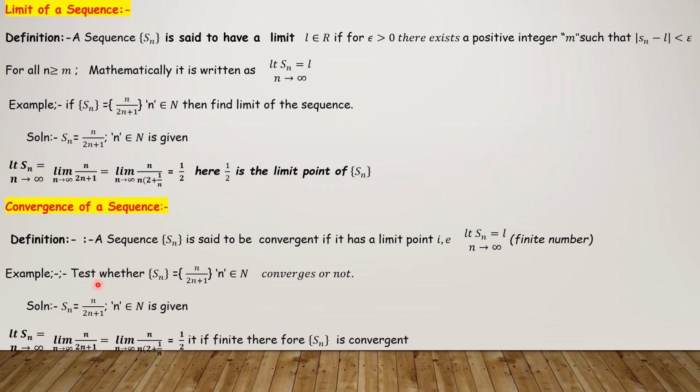I think it is clear that for those sequences for which the limit point exists, such sequences are called convergent sequences. So what shall we do to see the convergence of a sequence? We just have to check whether the limit point of the sequence exists or not. That's all.